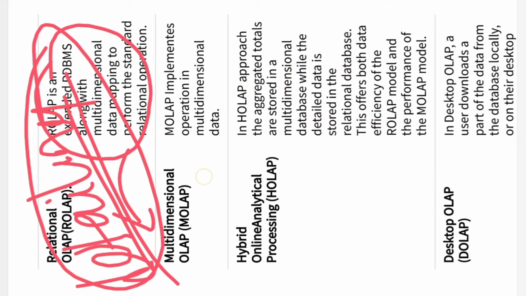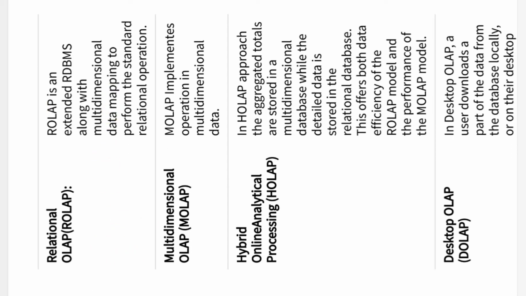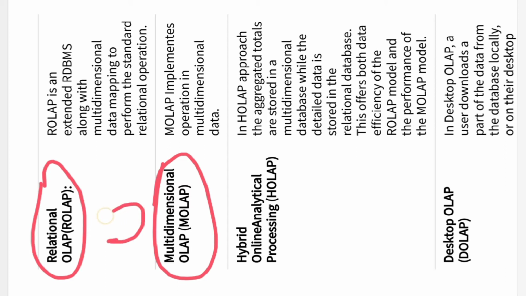Right. Now the third category we are going to talk about is called hybrid online analytical processing, the hybrid OLAP, HOLAP. So this hybrid OLAP is nothing but a combination of non-detailing and detailing. The combo of relational OLAP and multidimensional OLAP is the hybrid OLAP. If I do a union of these two, I will get the hybrid OLAP, right?